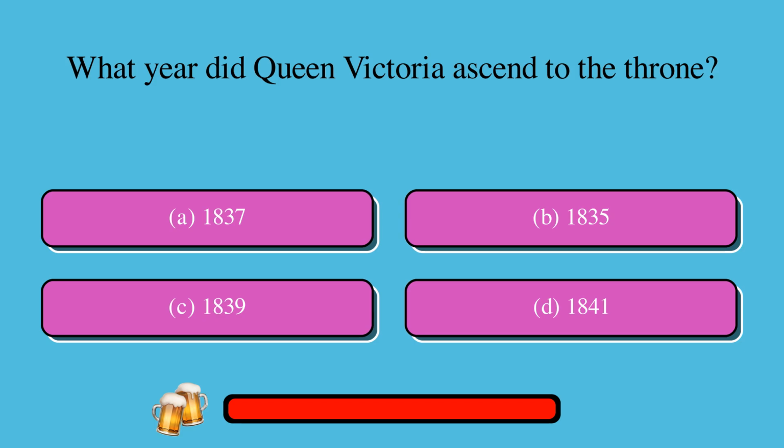Let's get started with some Victorian Era Trivia. What year did Queen Victoria ascend to the throne? A. 1837 or B. 1835 or C. 1839 or D. 1841? The correct answer is A. 1837.